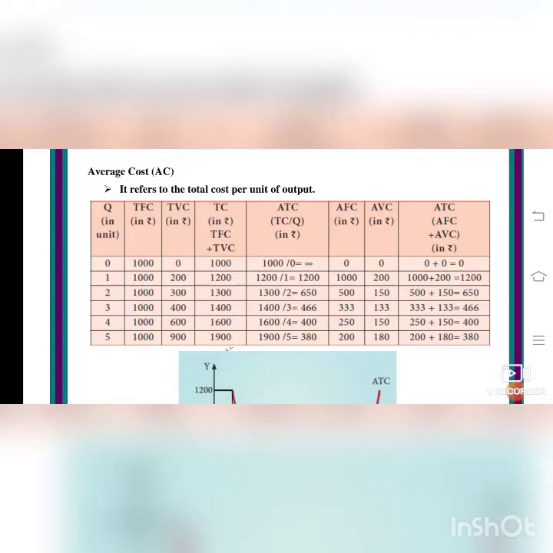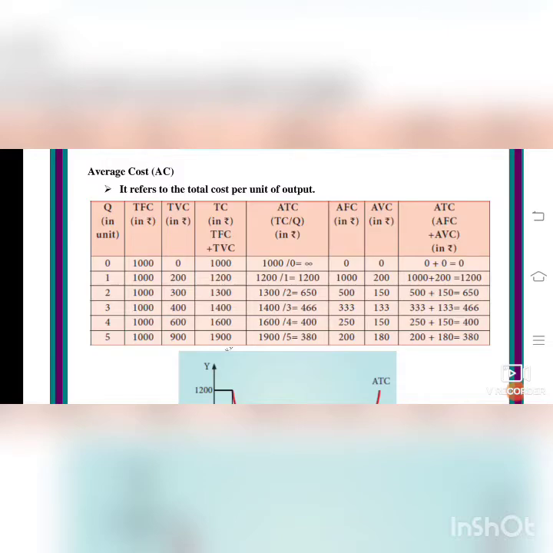So we have calculated TFC, TVC, TC, ATC, AFC and AVC. So with the formula you will apply everything. Last one, we are going to find out the ATC. ATC means AFC plus AVC. So what is the AFC? We have found that in the column, isn't it?